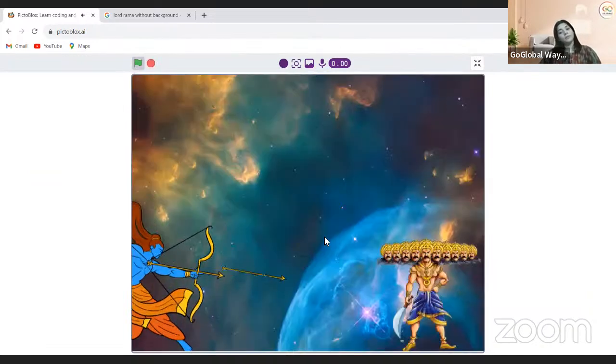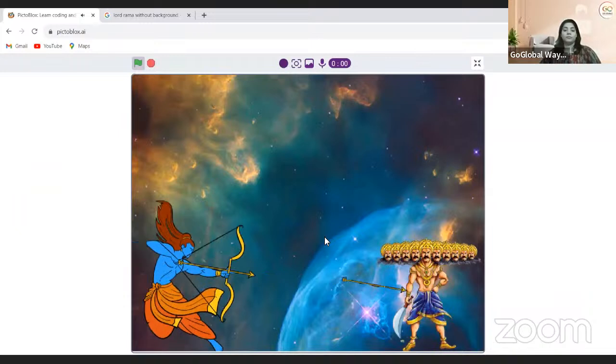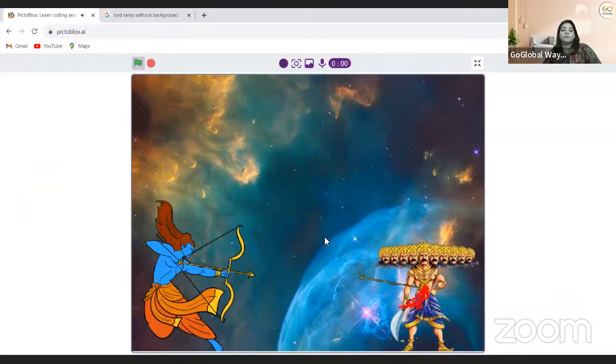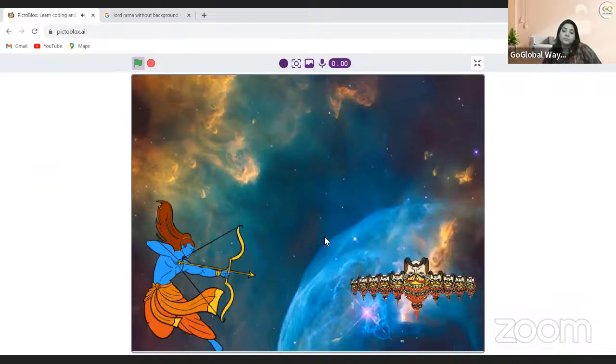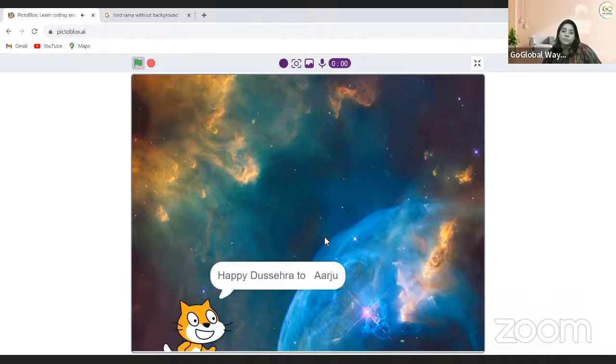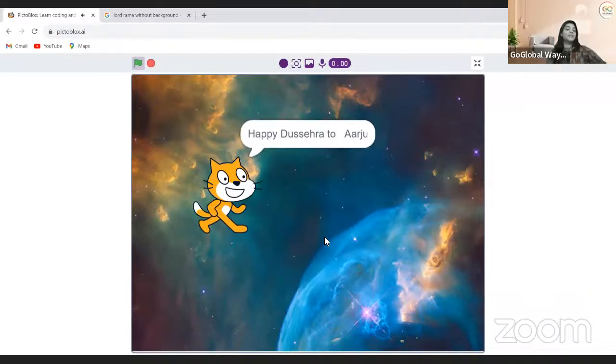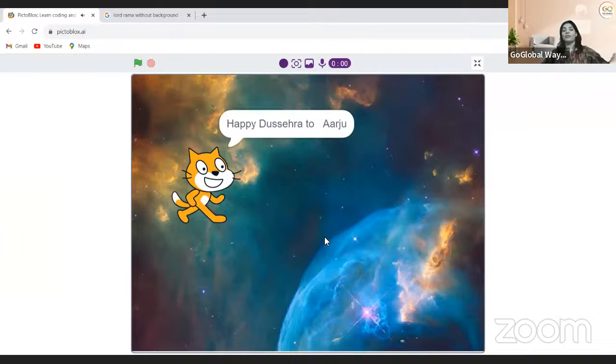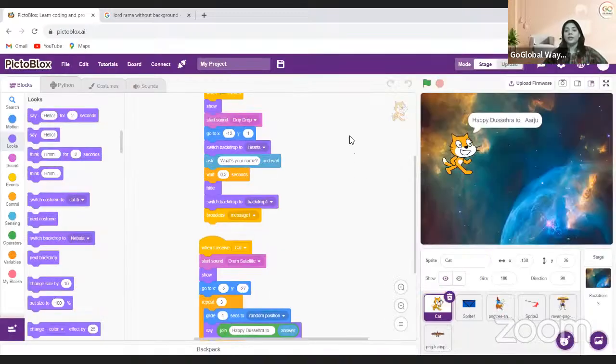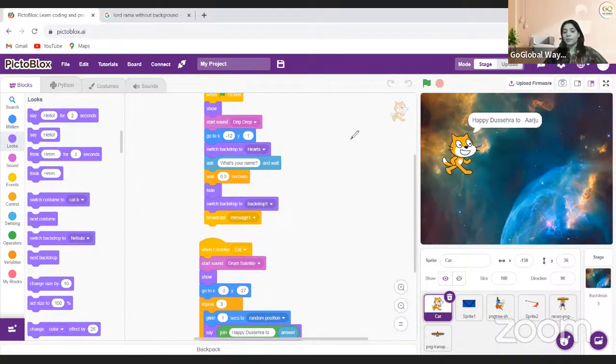And if I... Yay. Okay, so that's what the project is. Let me explain you again. This is my cat sprite. This is my message. This is Sri Ram, one arrow, one Ravan, one head of the Ravan. The main code I'm having with the cat.